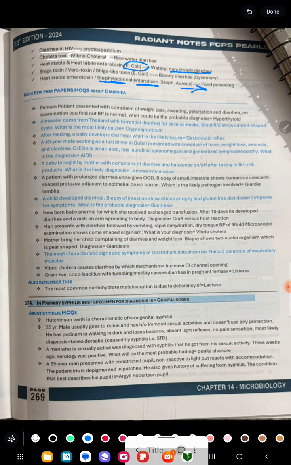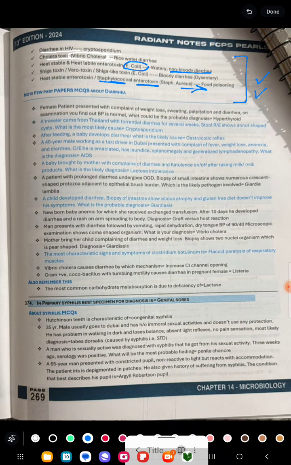The next is Shiga toxin, verotoxin, Shiga-like toxin in E. coli causes bloody diarrhea, that is dysentery. You have to learn all these points by heart. Now we will discuss some of the paper MCQs.